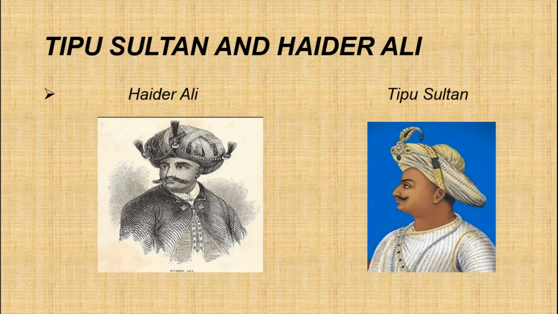Because it controlled a large part of the profitable trade of the Malabar coast, where the company purchased pepper and cardamom. In fact, in 1785, Tipu Sultan stopped the export of sandalwood, pepper and cardamom, and also he disallowed local merchants from trading with the company.